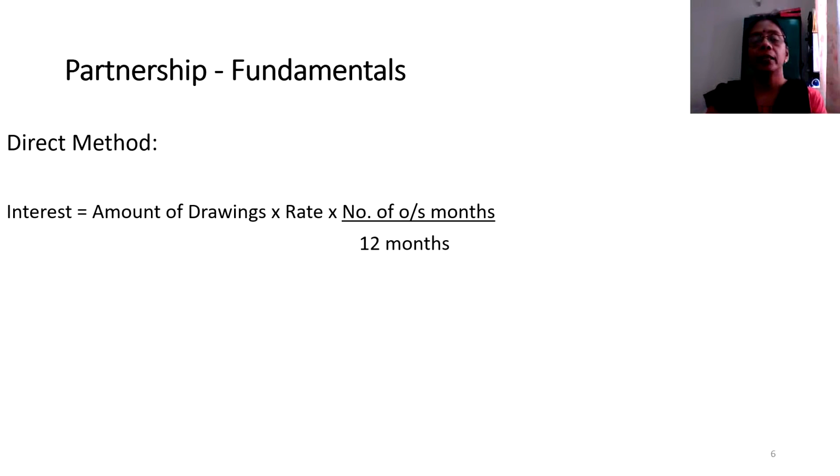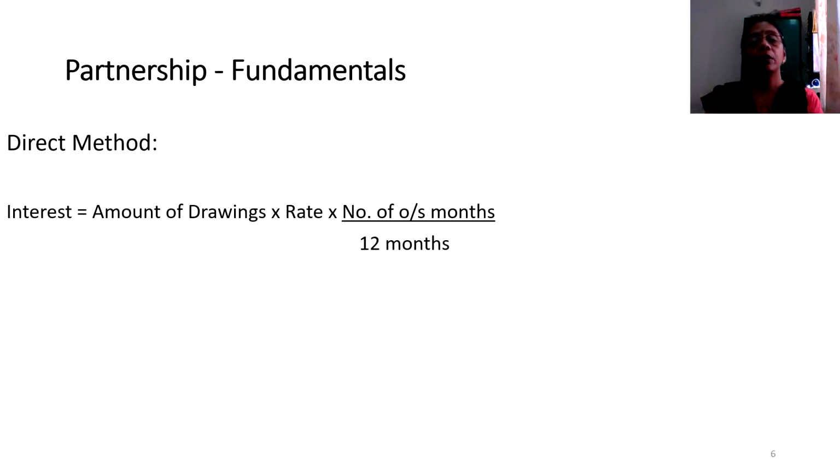Well, students, the direct method is a very easy way of computing the interest on drawings. Actually, in the examination, questions on this method will not be framed. This is only given for our understanding purpose. So once you are able to understand how this computation of interest on drawings happens, normally, practically speaking, as well as from the examination point of view, we use either the product method or the shortcut method. Anyway, to understand, let us proceed with an example on how interest on drawings would be computed using this direct method.